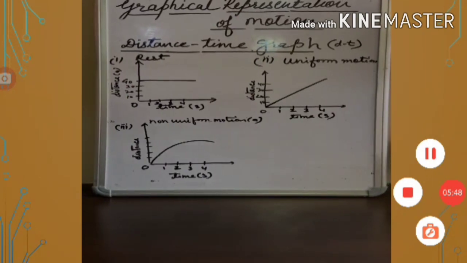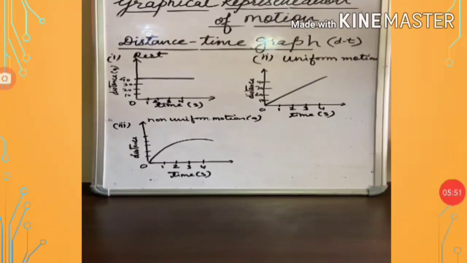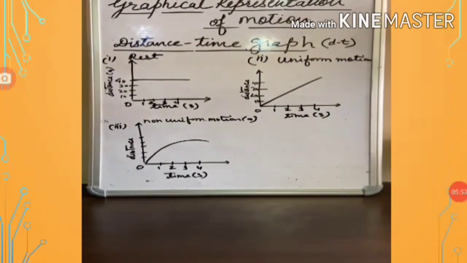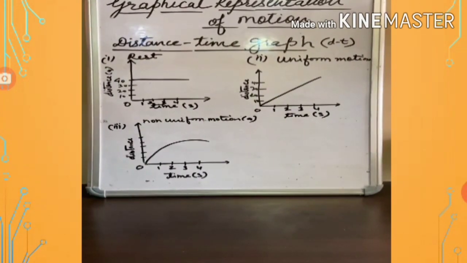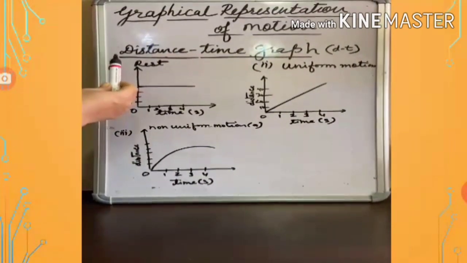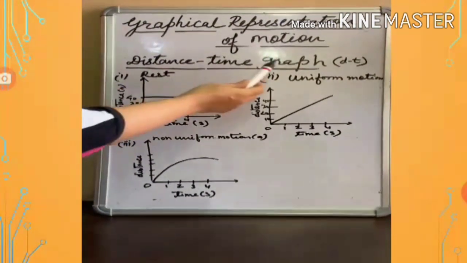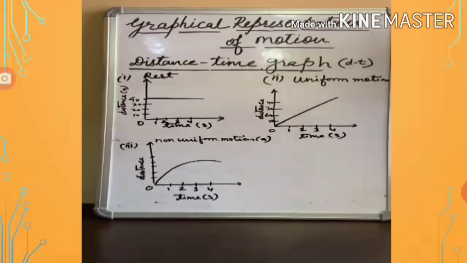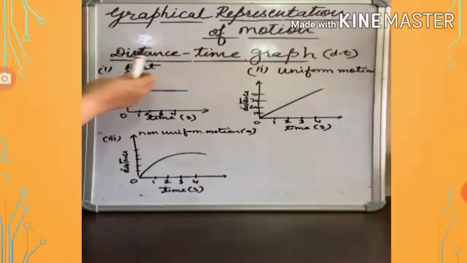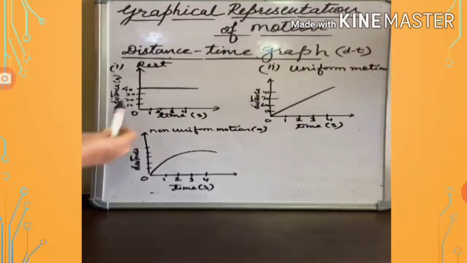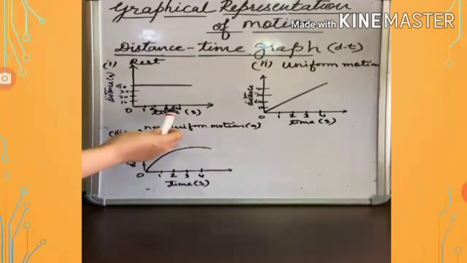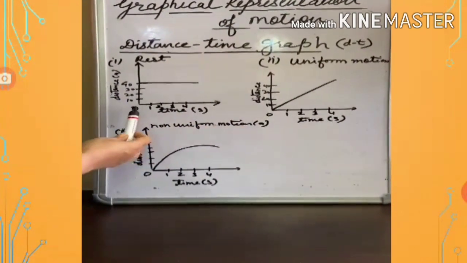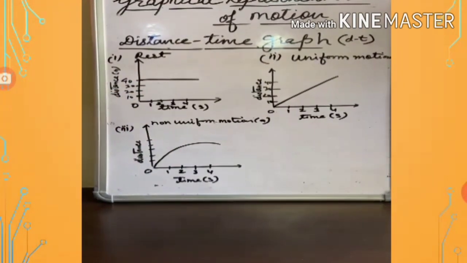Hello students, we have already studied motion. Now today we are going to study graphical representation of motion. Graphically we represent motion using distance time graph and velocity time graph. Today we will take distance time graph. A distance time graph is a graph in which we take time on the x-axis and distance on the y-axis.